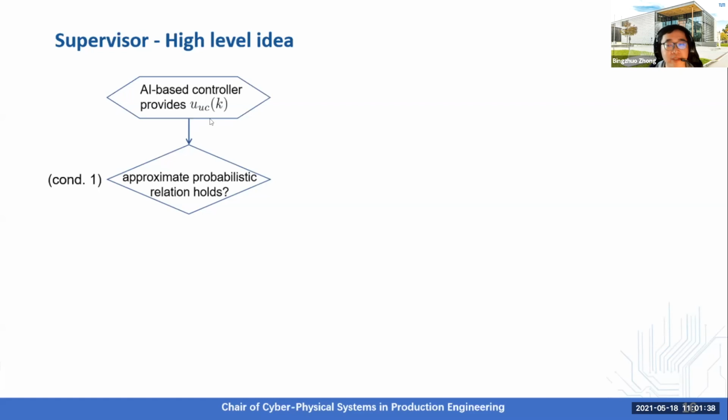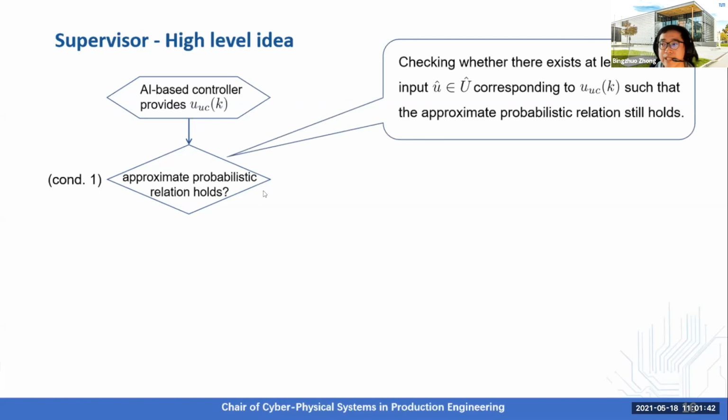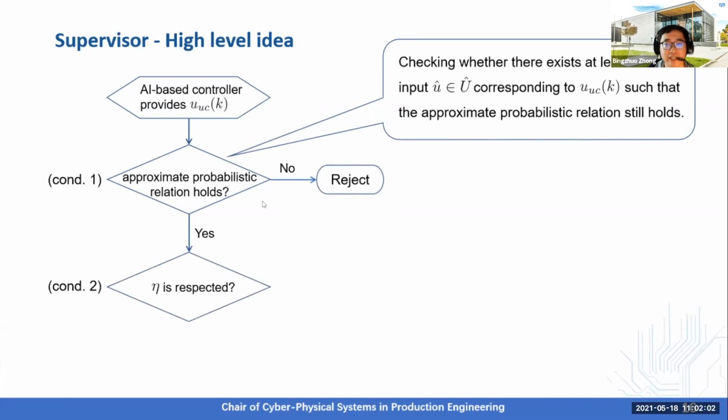We need to ensure that this relation holds. To do this, we need to check whether there exists at least one element within the finite input set corresponding to the UUC provided by the AI-based controller such that the relation still holds. If no, reject it. And if yes, we continue with checking the second condition, namely whether eta is respected by accepting UUC.